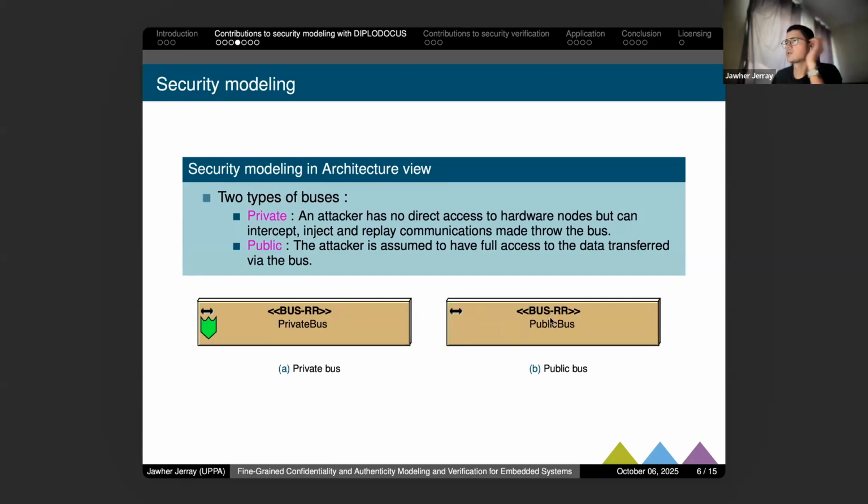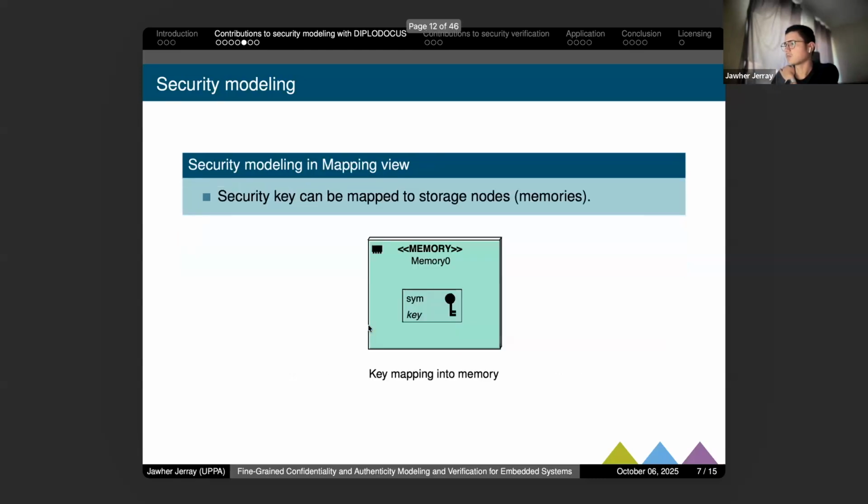However, for a public bus, an attacker has full access to the data and transfer via this bus. So this type of presentation allows us to present whether a bus is completely public, so the attacker can have access to it, or it is private, which means an attacker doesn't have direct access to it, but he can do some injection and replay communication through this bus.